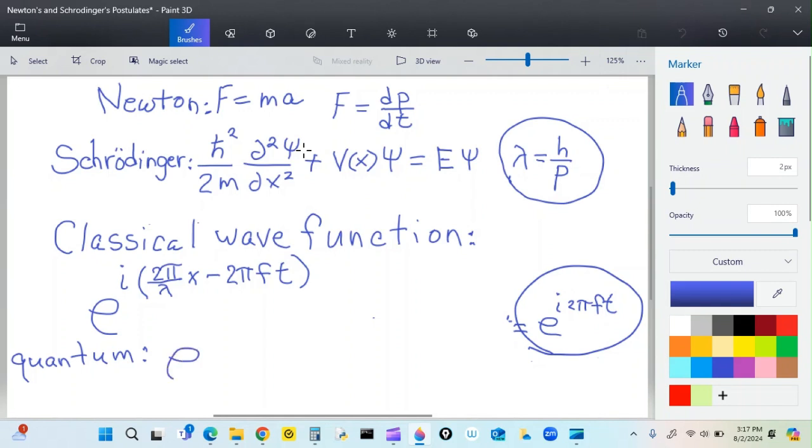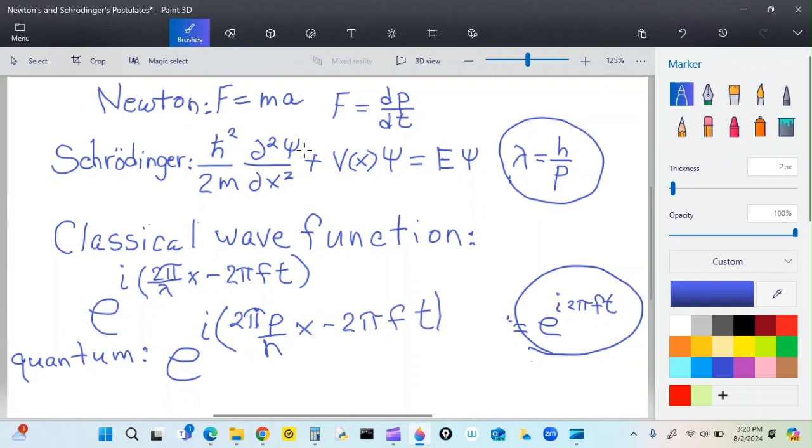It is e to the i, 2 pi, and if I plug in for 2 pi and invert this fraction, it's going to be p over h. That's what's plugged in for the wavelength. And then x, and then minus 2 pi f t.